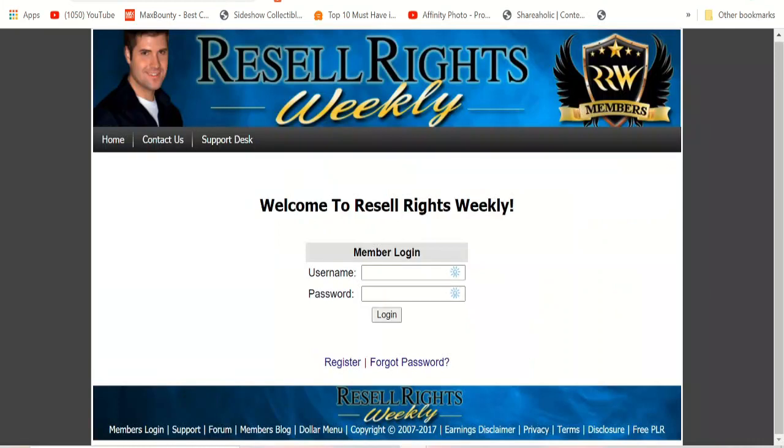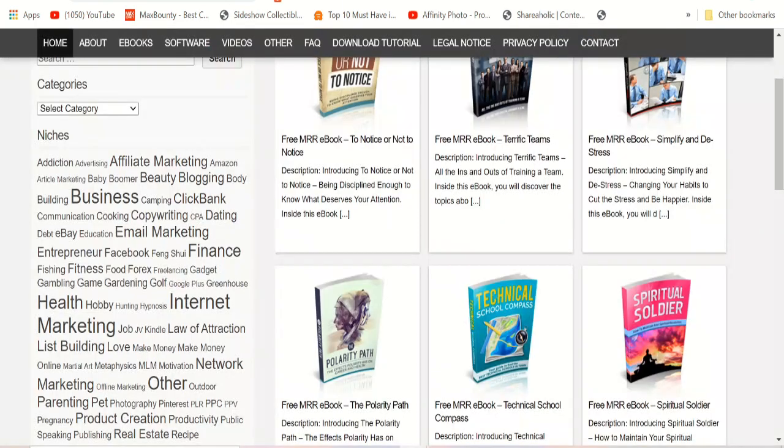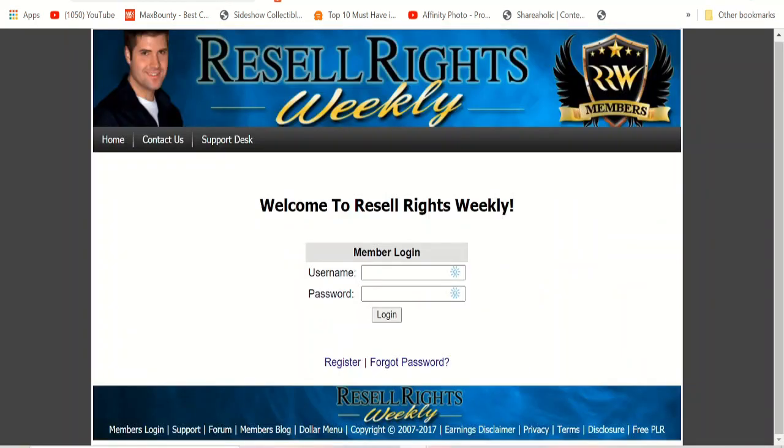Or you can go to this website called Resell Rights Weekly. You can download up-to-date ebooks, about 3 or 4 months old, from here. So 3 websites: IDPLR, freeplrdownload.com, and Resell Rights Weekly. These are the sites where you can get all the free ebooks that you want.